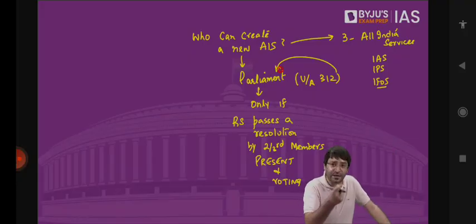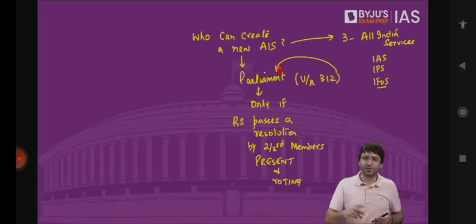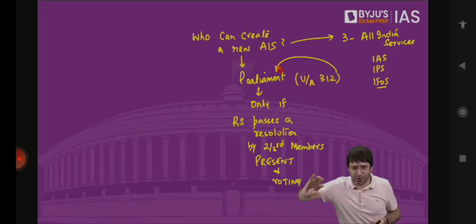So Indian Parliament consists of President, Rajya Sabha, Lok Sabha. President we have discussed, although briefly. Now we are discussing Rajya Sabha. Then we will discuss Lok Sabha. Then we will discuss all the three together.